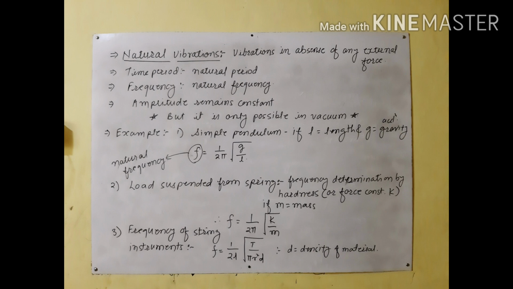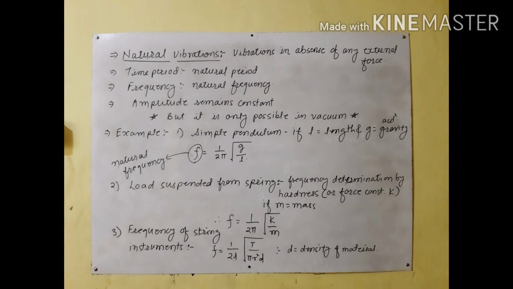We'll see next one, the frequency of a string instrument. When the string in an instrument like a sitar or sonometer is stretched, the frequency f of vibration in a stretched string depends on the length, and frequency is inversely proportional to the length of the string, the radius, and the tension in the string, where frequency is directly proportional to the square root of tension.